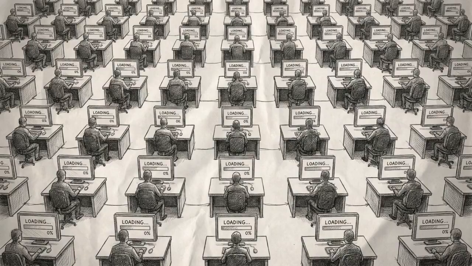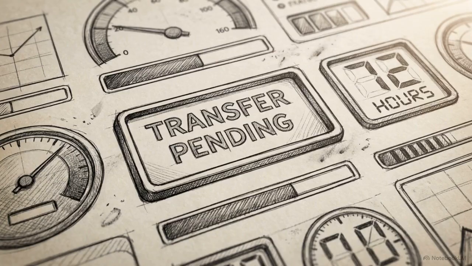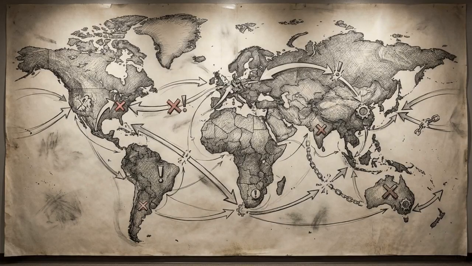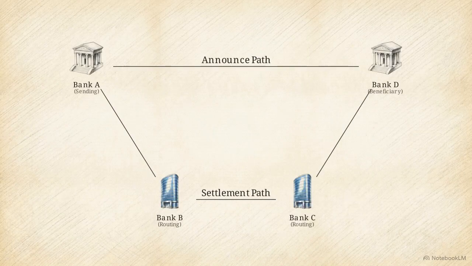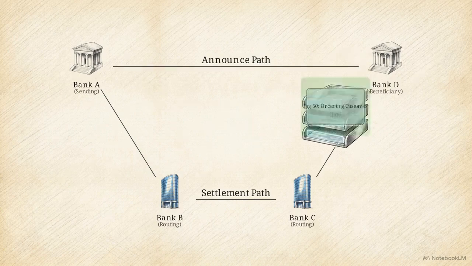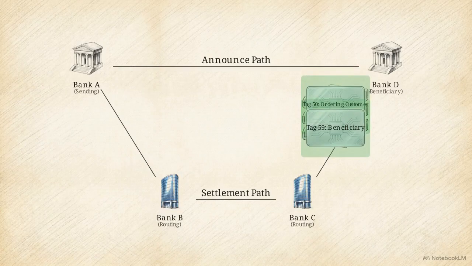In the announce path, an MT103 message is sent directly from the sending bank to the beneficiary bank. This MT103 carries the customer data, but it doesn't move the funds. To actually move the money, a separate message, the MT202, is routed sequentially through the corresponding banks on the lower track. Prior to 2009, the standard MT202 message functioned as a lightweight settlement instruction.